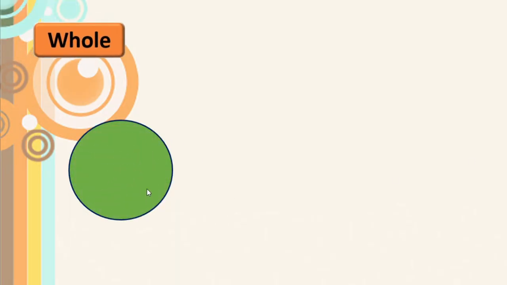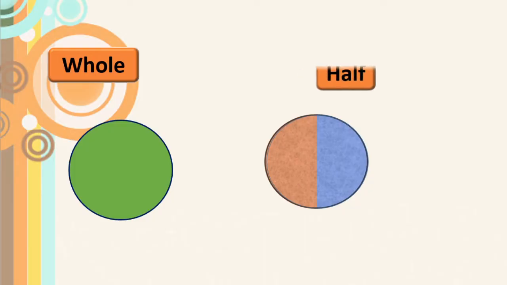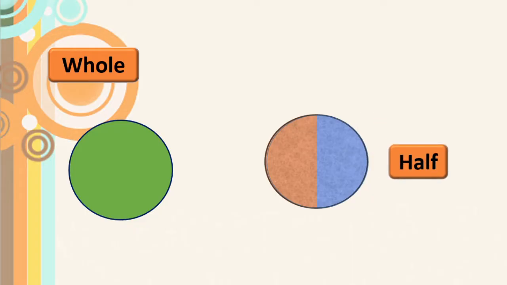Now here, one whole. This is whole, means complete one. Here you can see we will color this whole into two colors. This is blue color and this is orange color. Now this blue colored part is half of this circle, or whole, and the orange color is the other half of this circle. Here we use two colors to show half part and half part. Correct?